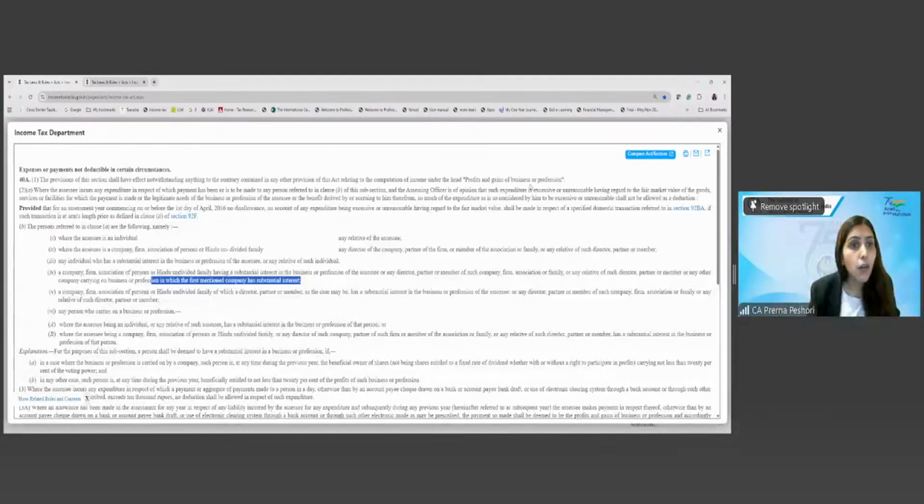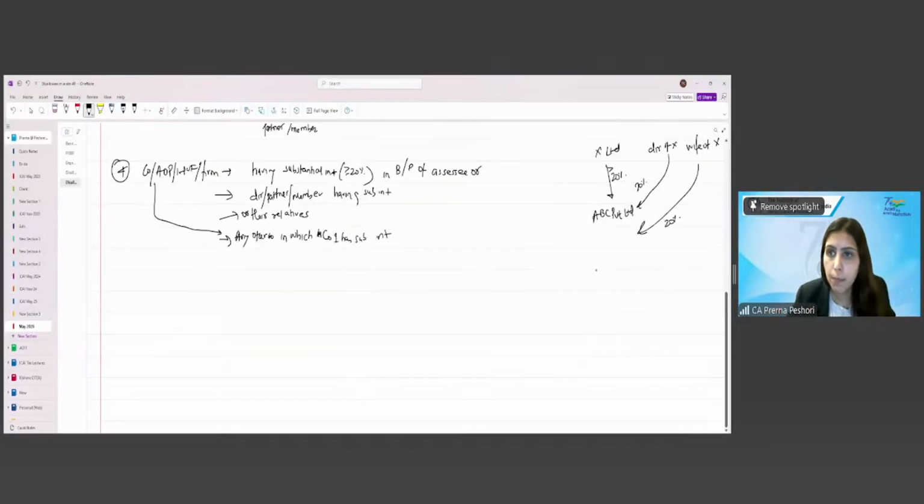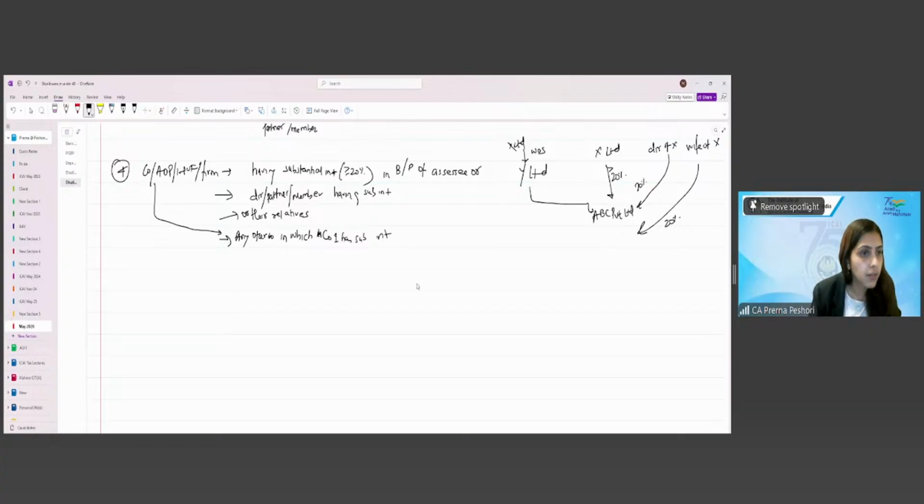So basically, what does it mean? Let's say, for example, if Y Limited is held by X Limited, right? This is, let's say, a wholly owned subsidiary. Now, if Y Limited deals with ABC, then in that particular case also this will be attracted.